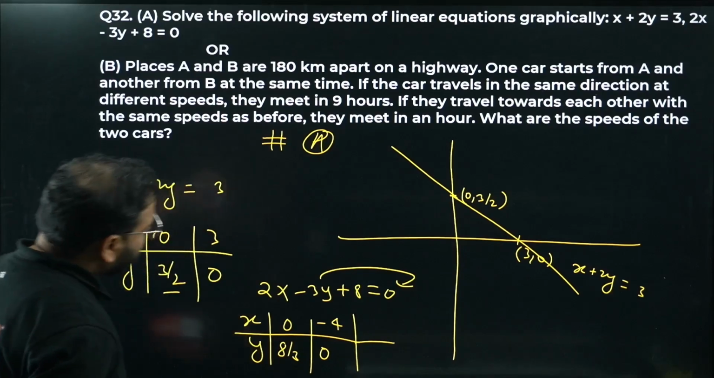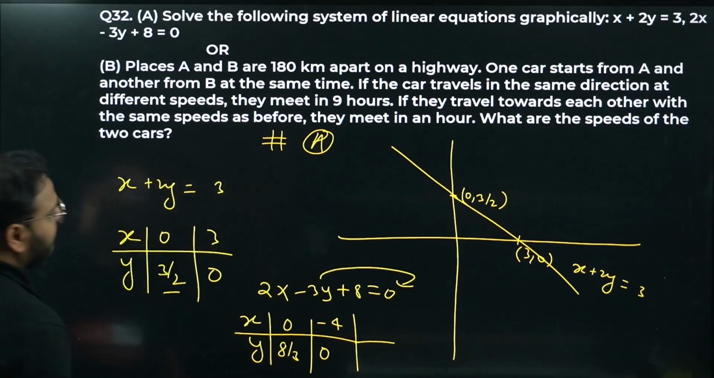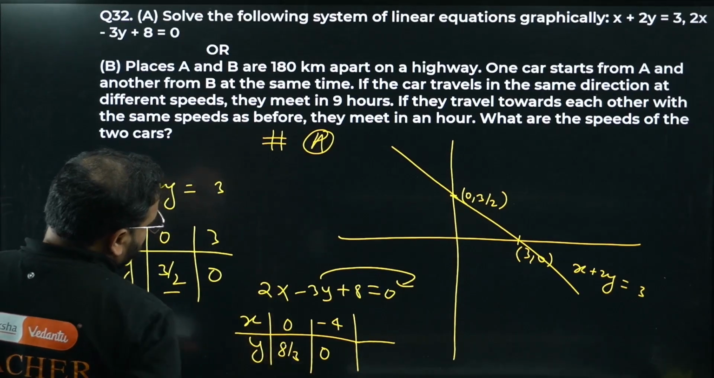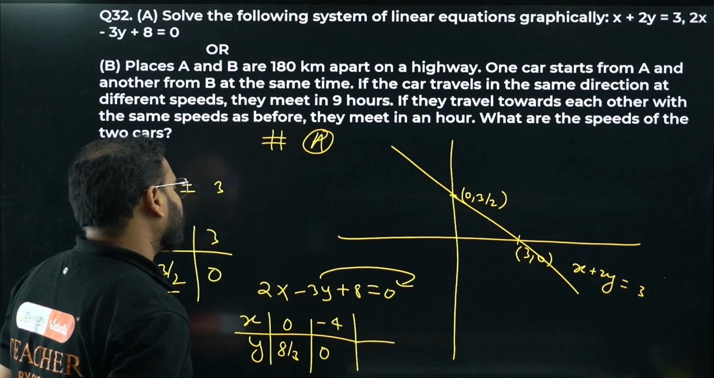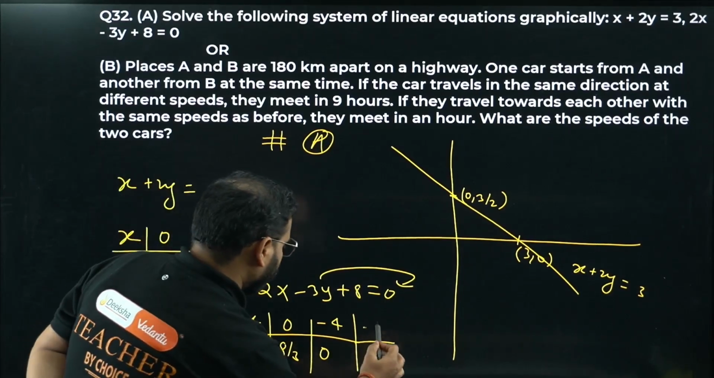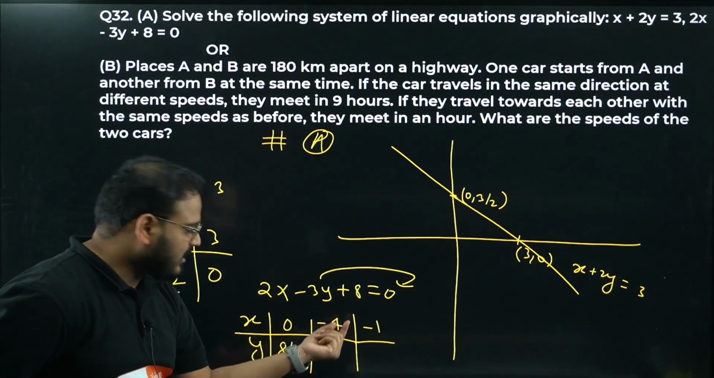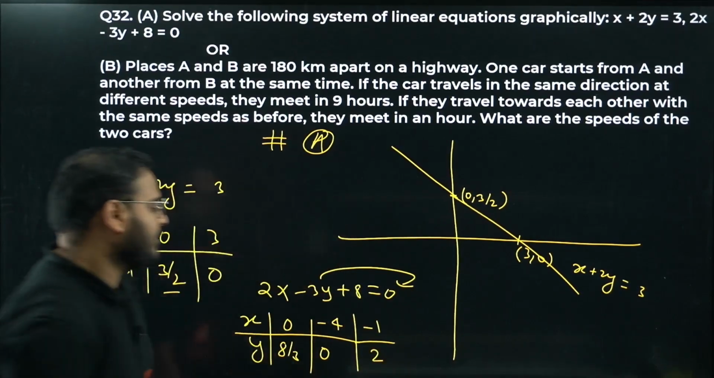Let me take x equals to minus 1. If you take x equals to minus 1, it will become minus 2. Plus 8 will make what? Plus 6. So it will be simply 2.